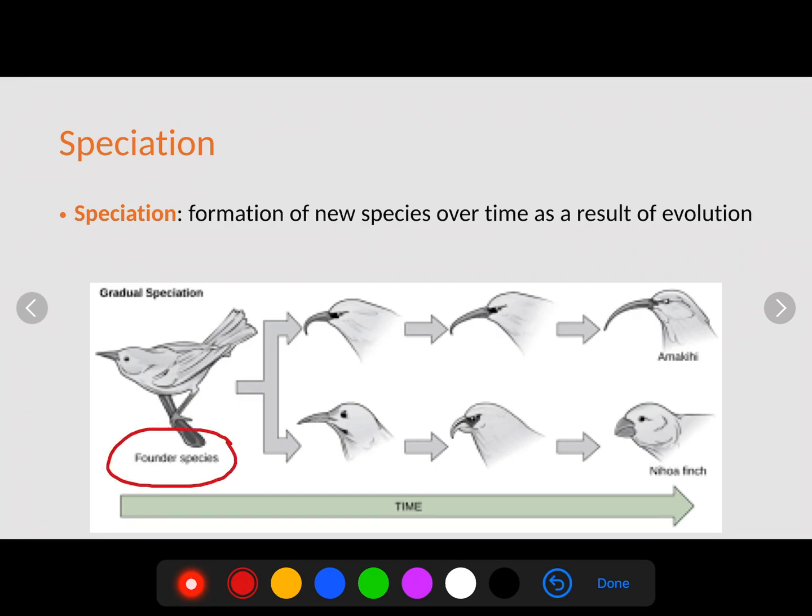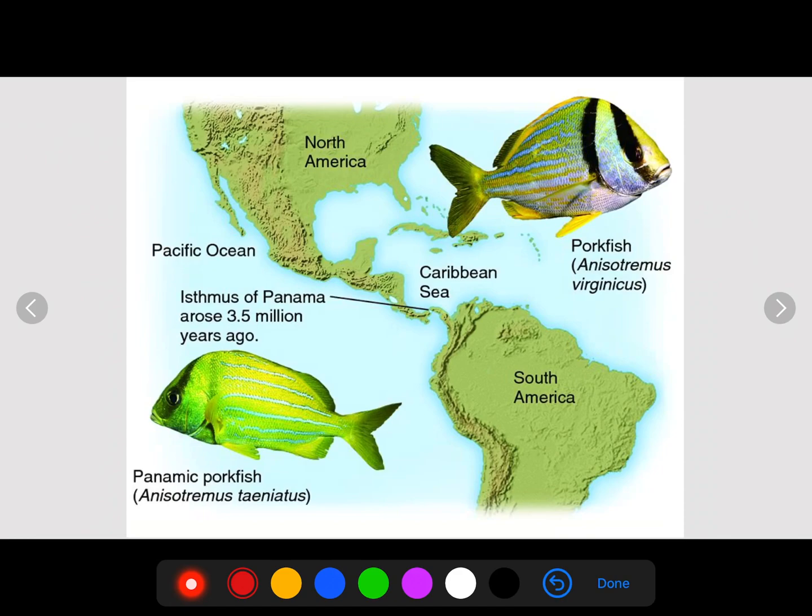So for example, if a new species comes into an area, over millions upon millions of years, it's not going to remain the same. Most likely, if it's new, it's going to split into different organisms that are able to do different things. Most likely what they eat and how they eat it, and it keeps evolving, till eventually we have two identifiably different species. They eat different things, like bugs compared to seeds, like the two finches that we see here. Again, speciation: formation of new species.